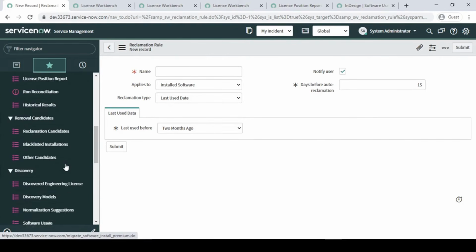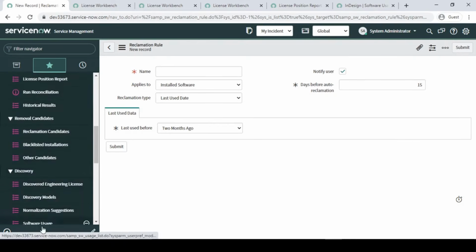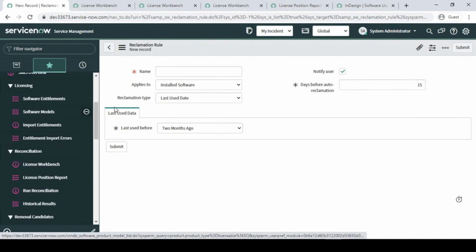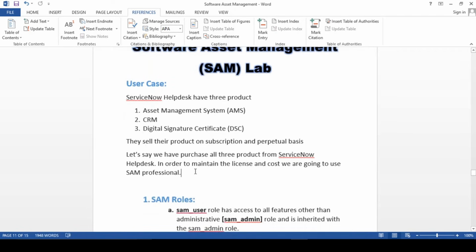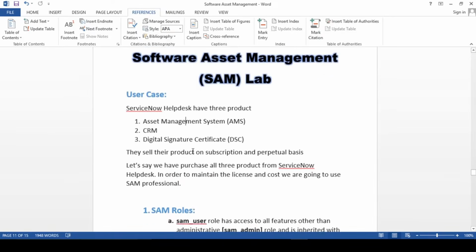That's all guys. So this was a little bit of an overview of how we will be using software asset management. So mostly we will be using these many steps. Whatever things I have not captured, the engineering license overview, I'll be making a separate video on that. But mostly we will be talking about these many steps, right? So these many modules we are going to use when we execute our use case, means a practical scenario, right? So in the next video guys, I'll be using this use case and we will be demonstrating it with a live scenario or practical example.